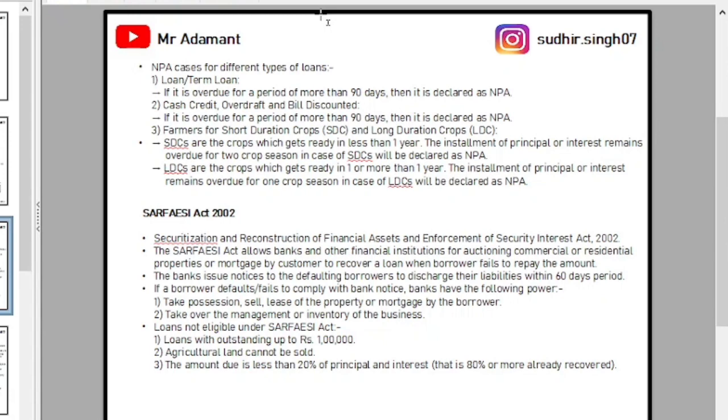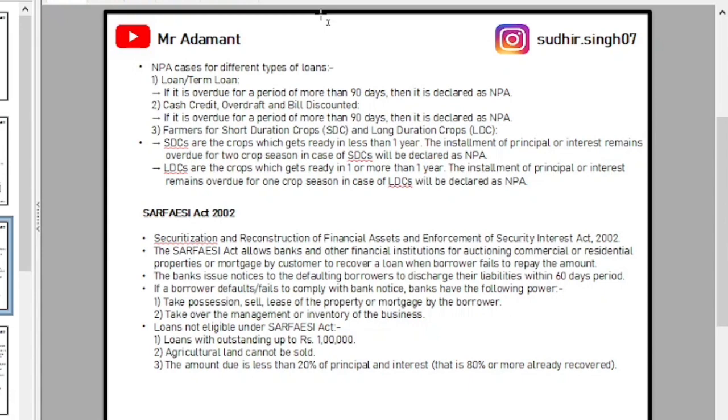So if any loan becomes a non-performing asset, in that case, the bank has the right to sell off the mortgage given by the customer on that loan using the Sarfaesi Act 2002. But the selling of this property has some rules. According to the Sarfaesi Act, the bank has to issue a notice to the borrower to discharge their liability within 60 days.